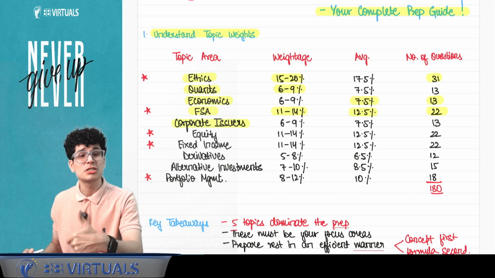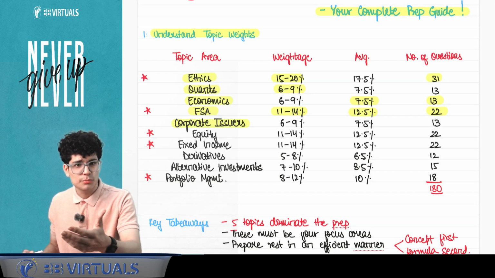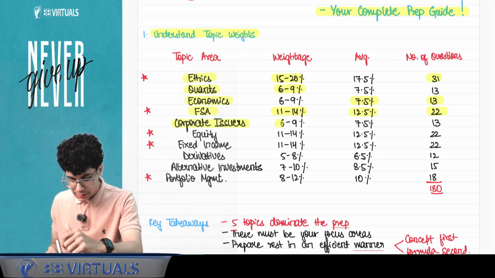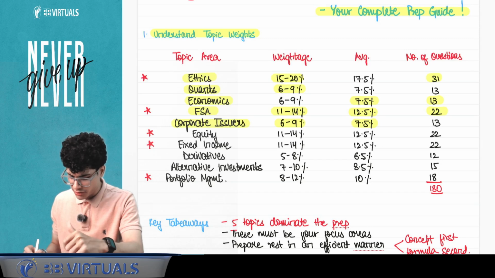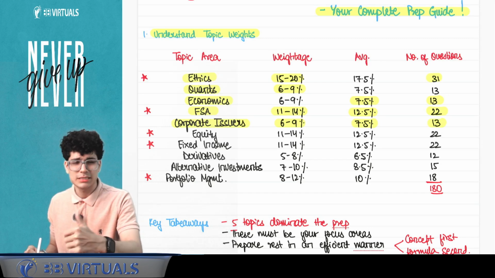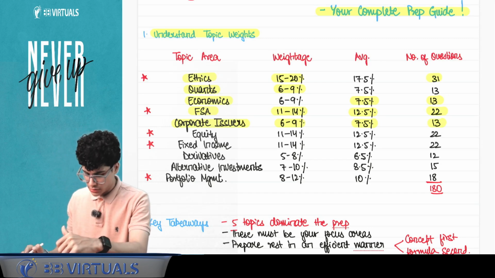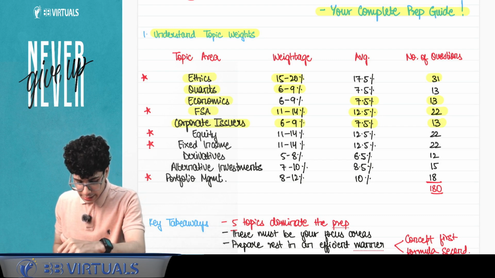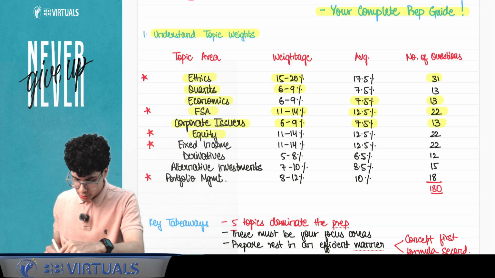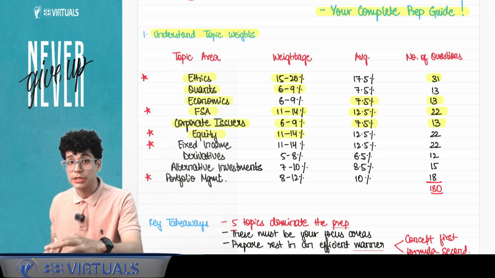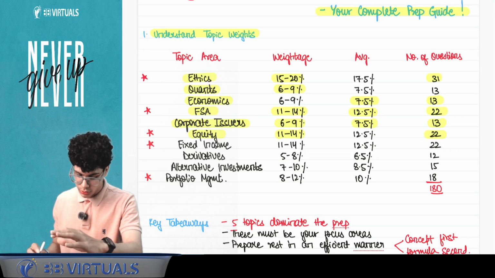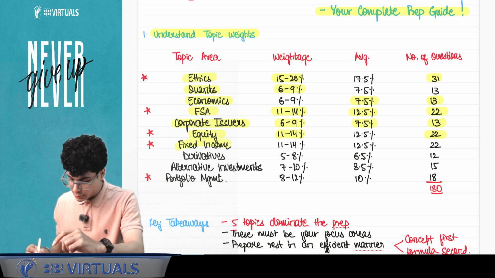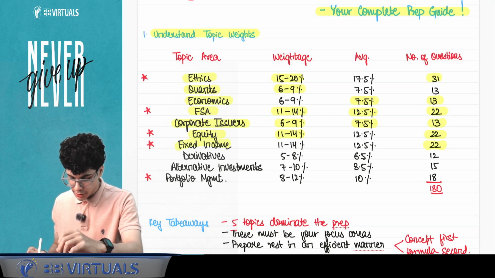Corporate issuers tells us about the governance that happens in a corporate house. उसकी क्या percentage है? That is also 6 to 9%, averages out to 7.5%. So number of questions that you can see is about 6 or 7 in each of the session. Okay, then comes equity, another important topic which holds about 11 to 14% weightage in the exam. Again, this boils down to 22 questions in totality. Fixed income has a similar distribution. It also gives 22 questions.